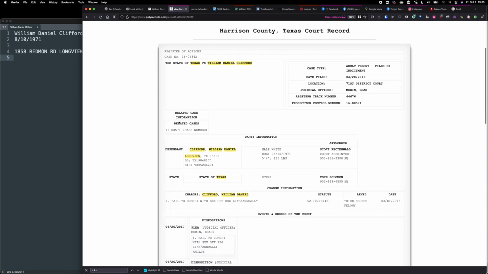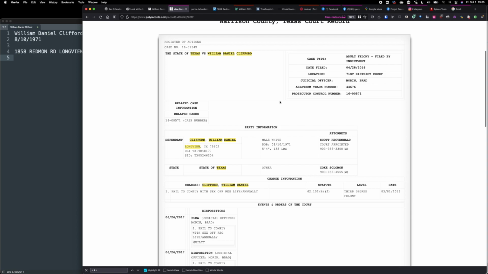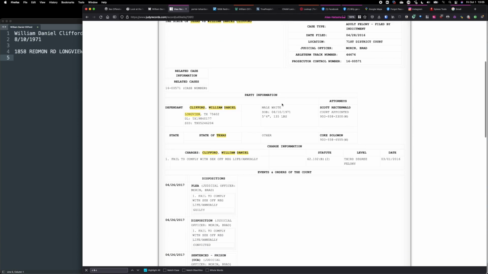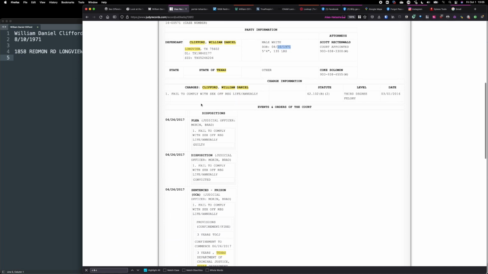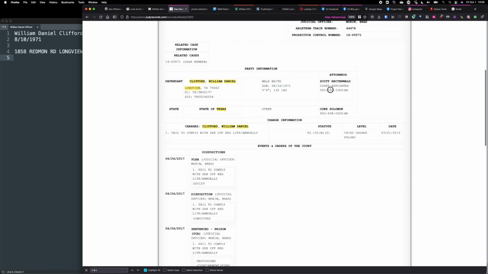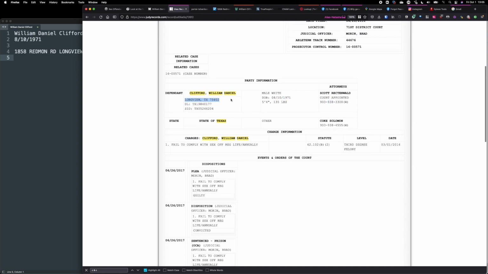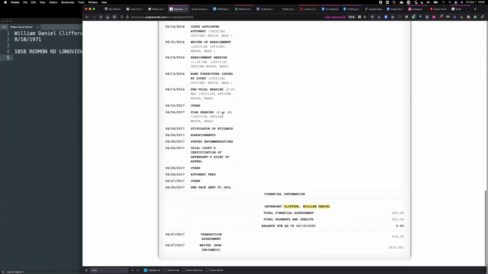So I now know which county issued this arrest or bond or whatever this is. So here it has a 1971 date of birth. That's more accurate. Same offense. Let's see if we can find something else. A phone number, no. A different address, no. Same Longview, Texas. List of his stuff.